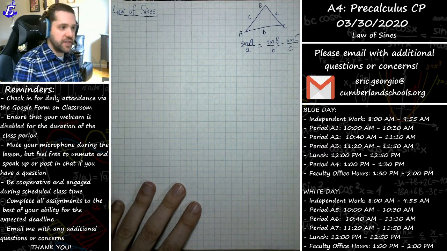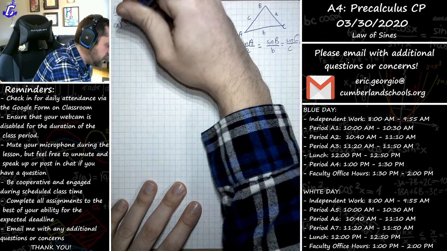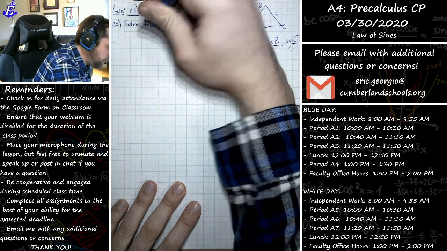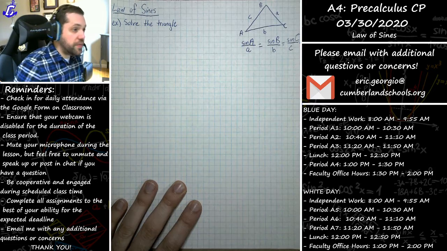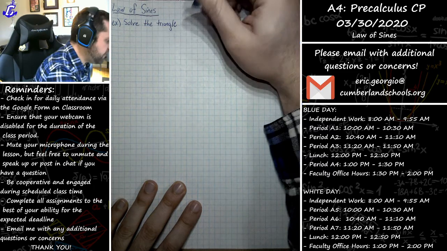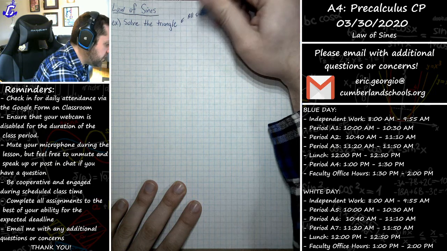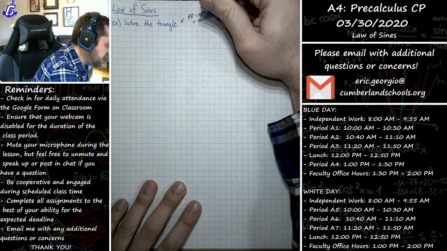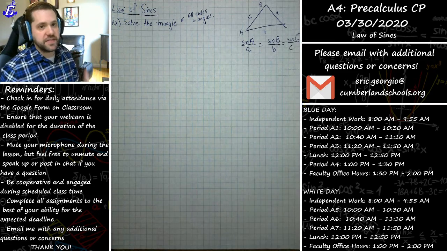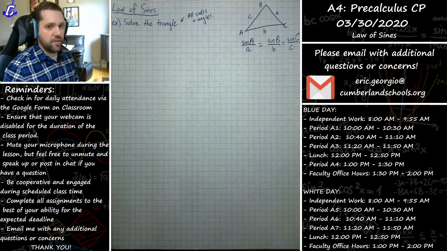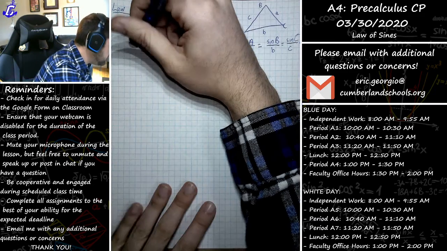So let me show you an example of what that looks like. Okay, if I told you to solve the triangle. Now, when I say solve the triangle, what that really means is you're trying to find all missing sides and all missing angles. So it's very important that you understand that the terminology of solve the triangle means we're looking for all missing sides and all missing angles of the triangle. You want to be able to state what the measurements of all sides and angles are. Okay? And say we started with an example like this.